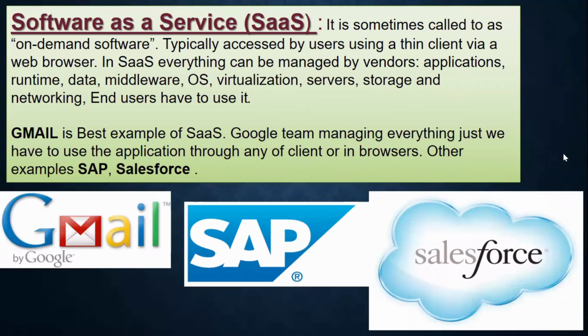Second thing, software as a service. In infrastructure as a service, you selected the virtual machines, one by one: which virtual machine, how much RAM, how much hard disk. In platform as a service, you did not select the virtual machine. You selected only softwares. The rest of the things are taken care of by the cloud.